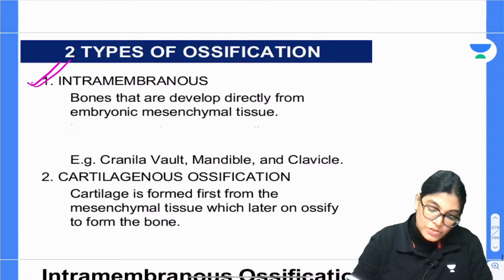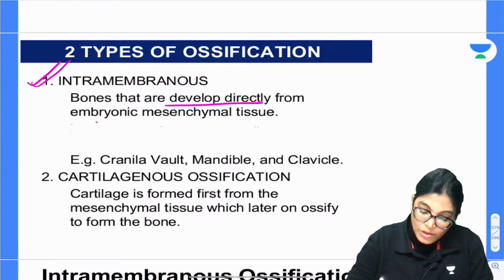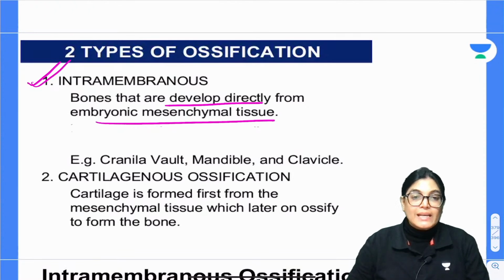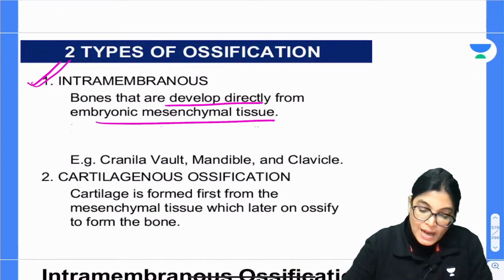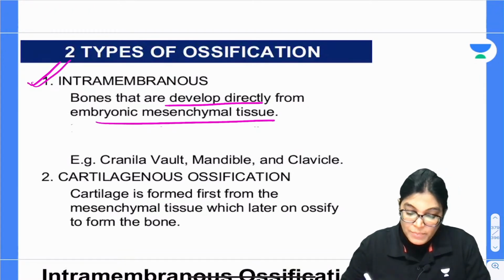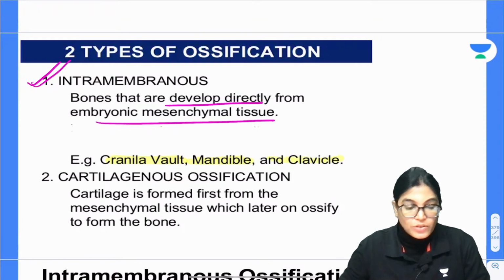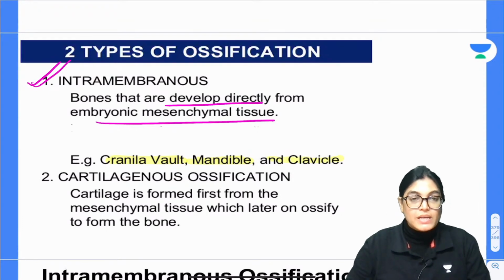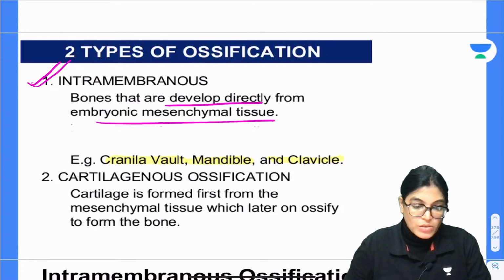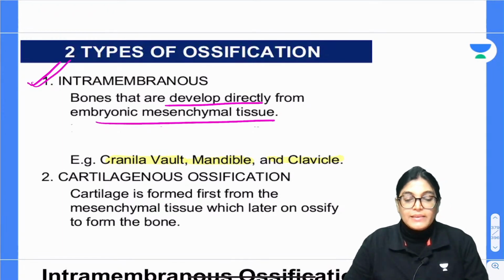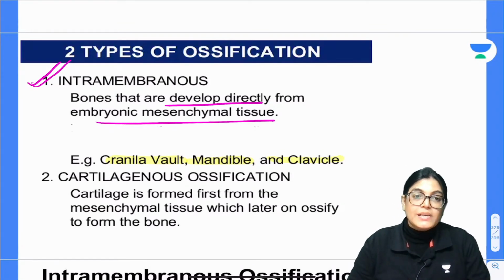In intramembranous ossification, bones are directly developing from embryonic mesenchymal tissue. Examples of bones forming from the intramembranous type of ossification are the bones of the cranial vault, mandible and the clavicle. These are the important bones undergoing the process of intramembranous ossification. So the parietal bones and all the bones of the vault, and also the bones of the face, all these bones go through intramembranous ossification.